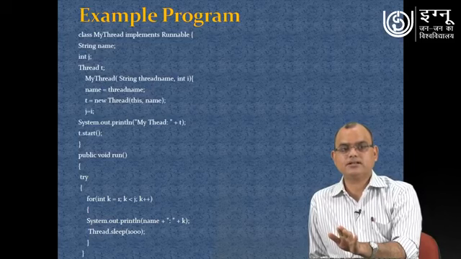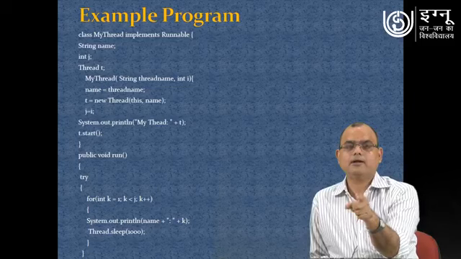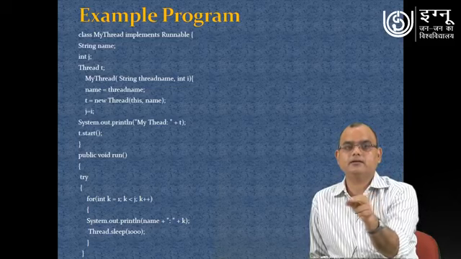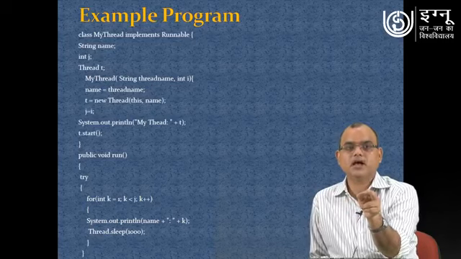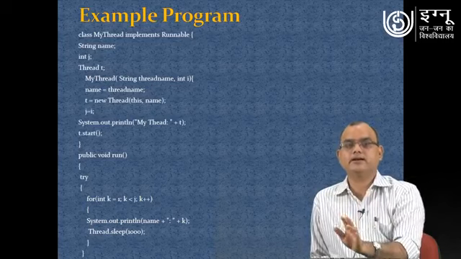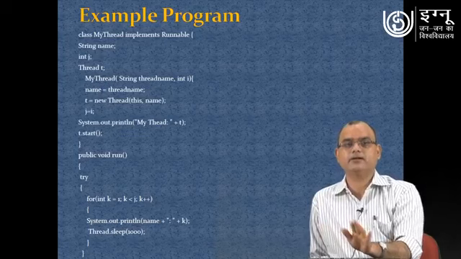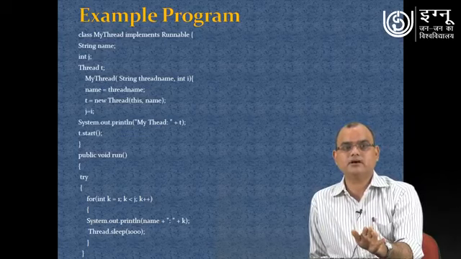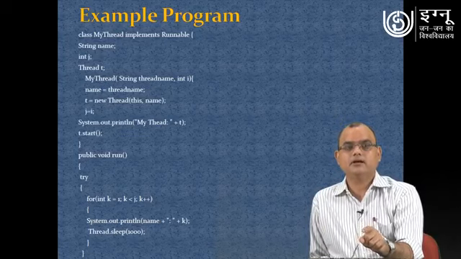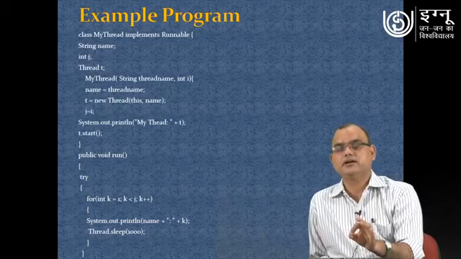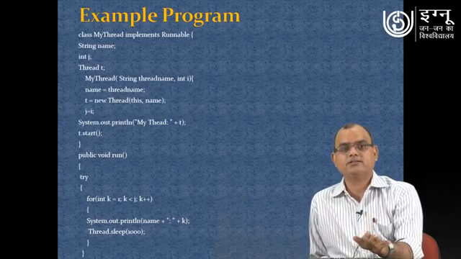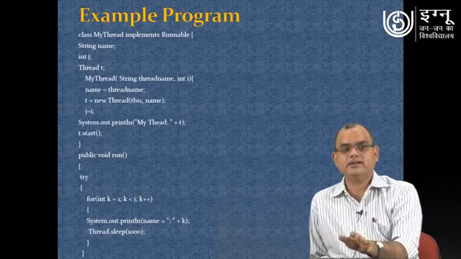So in this you can see one class in which we are implementing runnable interface. This class is named as myThread, and that particular class implements runnable interface. In this you can see we are having some data members here. One data member is of type string, name, and second is one integer variable.